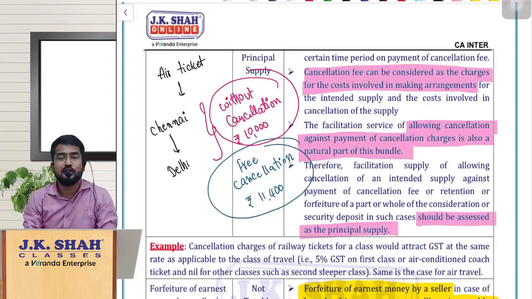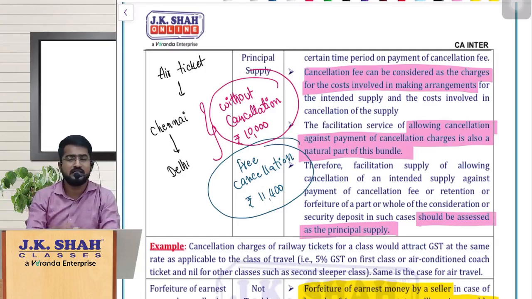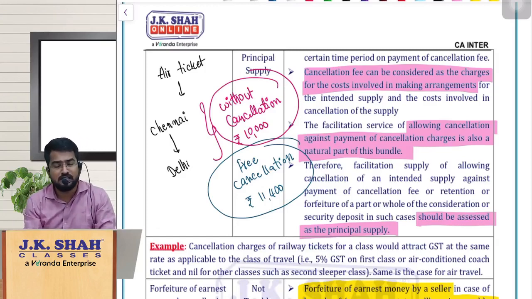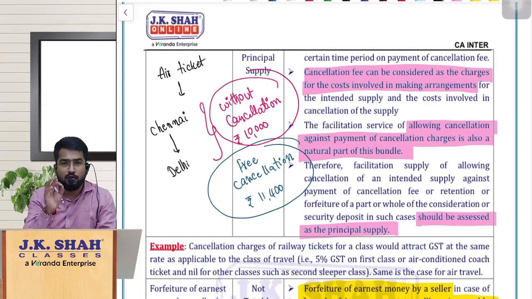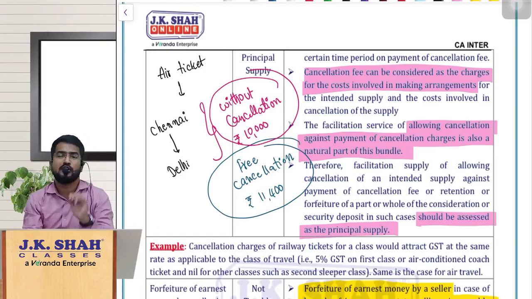As a global practice, the majority of suppliers in industries like hotel accommodation, tours and travels, and transportation, to improve their business, provide customers an option to cancel their bookings after paying a small amount as cancellation charges or cancellation fees.